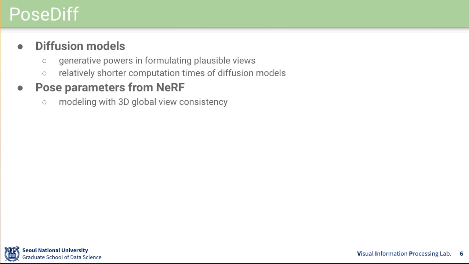Therefore, in order to fill in the sparse information and reduce computation times in conventional approaches to sparse view-based models, we propose to utilize the ability of diffusion models in generation based on common sense and prior knowledge. Specifically, we plan to take advantage of the generative powers in formulating plausible views and relatively shorter computation times of diffusion models, while maintaining the strength of NeRFs in modeling with 3D view, global view consistency by leveraging pose parameters from NeRF.